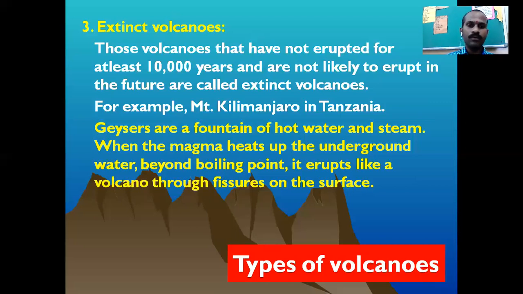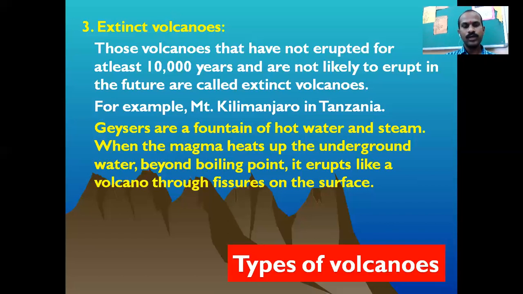So such types of fountains of hot water and steam are known as geysers. When the magma heats up, what happens and why? Because when the magma heats up, the underground water goes beyond boiling point and it erupts. It means that because of the heating of magma, the underground water also gets heated and reaches the boiling point, and because of that it comes out with force out of the surface and makes a fountain. So these are known as geysers.